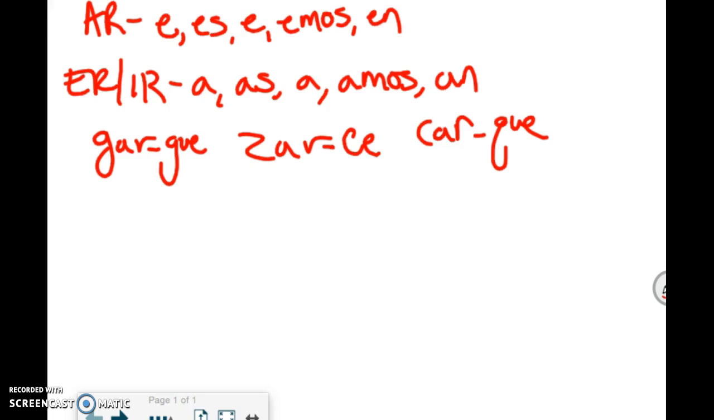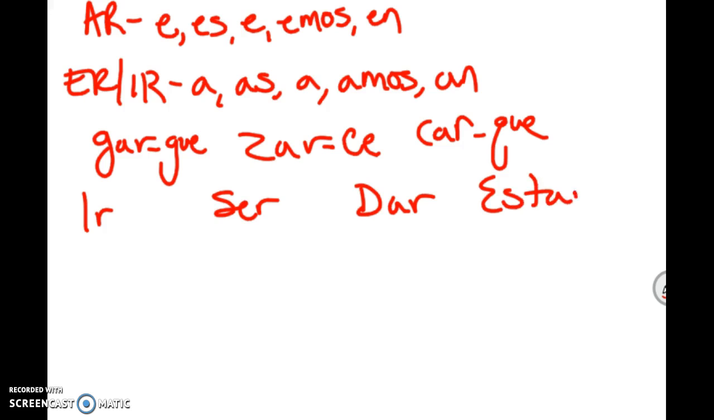Excellent. Okay. We also have 5 irregulars that we need to be aware of, and those are the verbs ir, ser, dar, estar, and saber. Okay, I'm not going to write them down, we'll just say it. Ir becomes vaya, ser becomes sea, dar becomes dé, estar becomes esté with those accents, and saber becomes sepa.